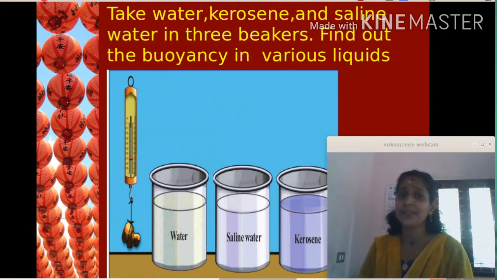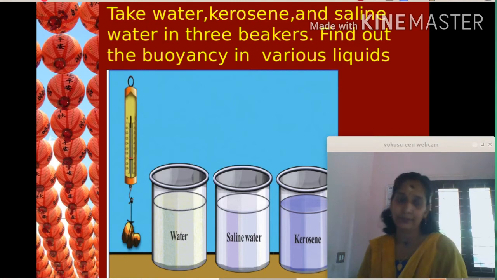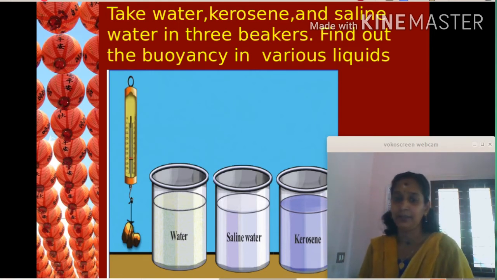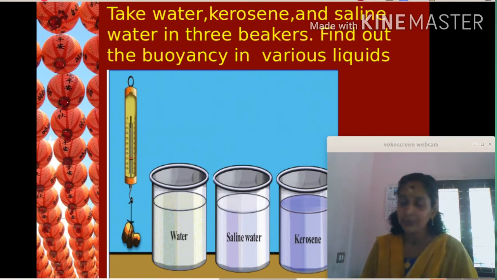Take water, kerosene and saline water in 3 beakers. Find out the buoyancy in various liquids: in water, in saline water and kerosene. First we have to find the weight of the stone in air. After finding the weight in air, we dip this stone in water. Then find the weight loss. After dipping in saline water, find the weight loss. After immersing in the kerosene, find the weight loss.